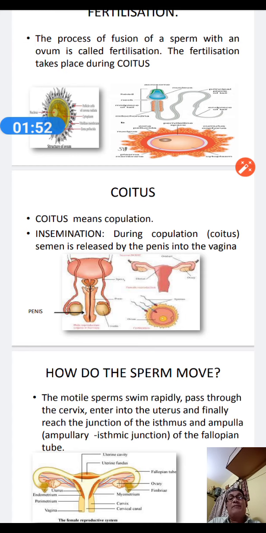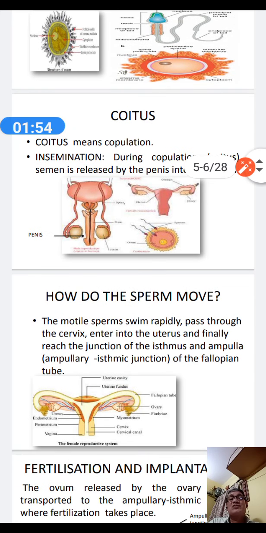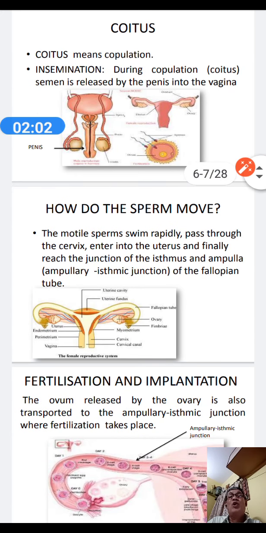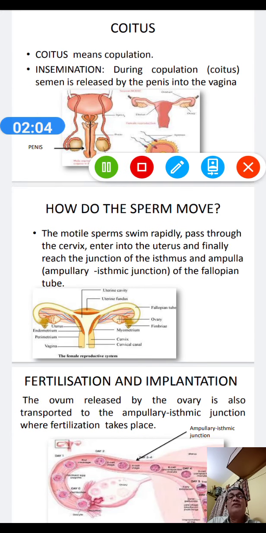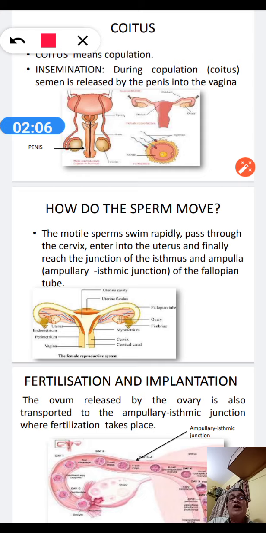So, what happens to these sperms? Are they stationary or are the sperms motile? Yes, sperms are motile. How do they move? The motile sperms swim rapidly and pass through the cervix, enter into the uterus, and finally reach the isthmus and the ampullary isthmus junction of the fallopian tube. All parts I have marked here.